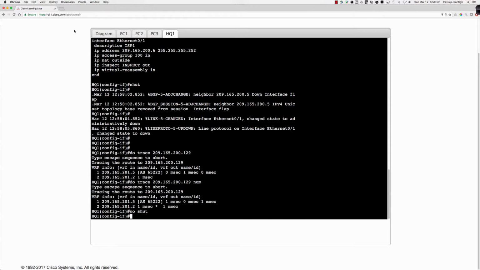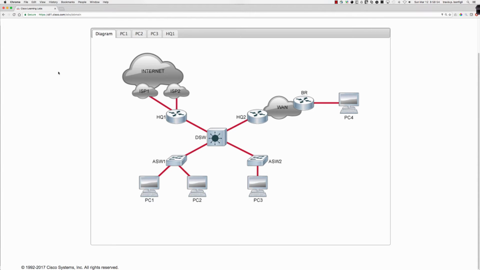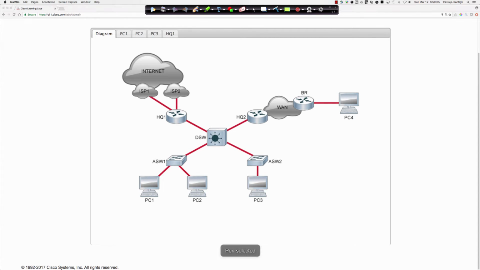So when we talk about splitting the problem in half, we've confirmed that in terms of connectivity, and let's bring out the drawing tool here, PCs 1, 2, and 3 can make it all the way up into the router.